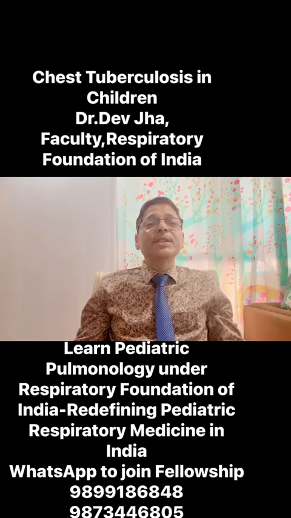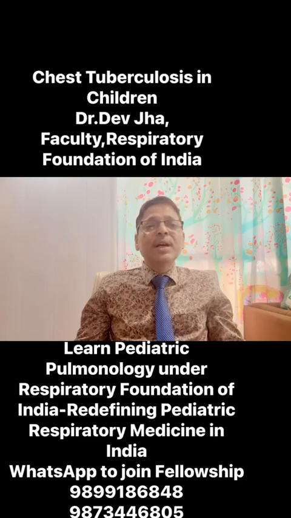If it is resistant to either rifampicin or isoniazid, it is called drug resistant, that is monodrug resistant. If it is resistant to both rifampicin and isoniazid, it will be called multi-drug resistant tuberculosis. And in addition to rifampicin and isoniazid, if it is resistant to fluoroquinolone, it is called pre-XDR, pre-extensively drug resistant tuberculosis.